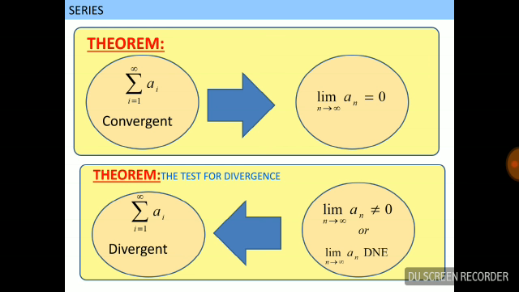If the limit of an is not equal to 0 or the limit of an is not defined, then we can say the series is divergent. If the series is convergent, then the limit of an equals 0, and if the limit of an is not equal to 0, then the series is divergent.